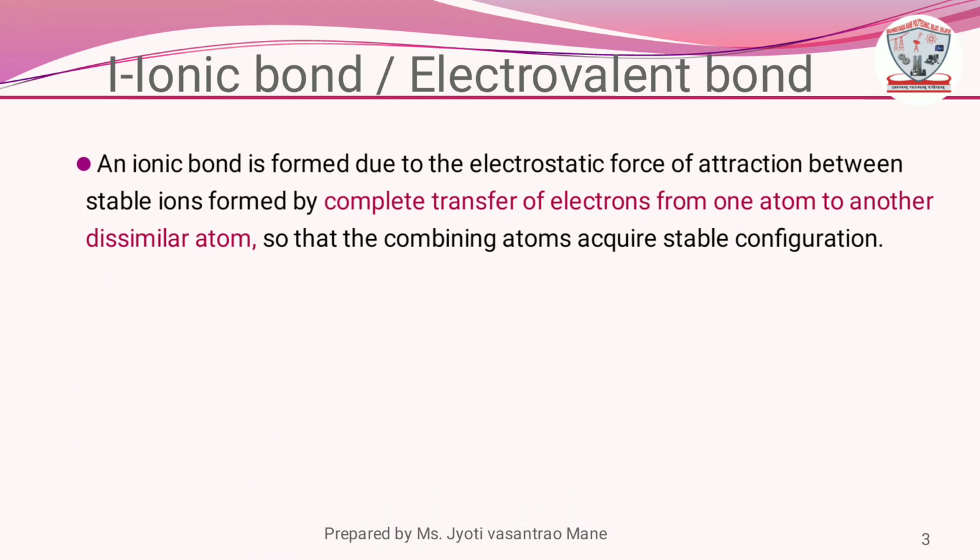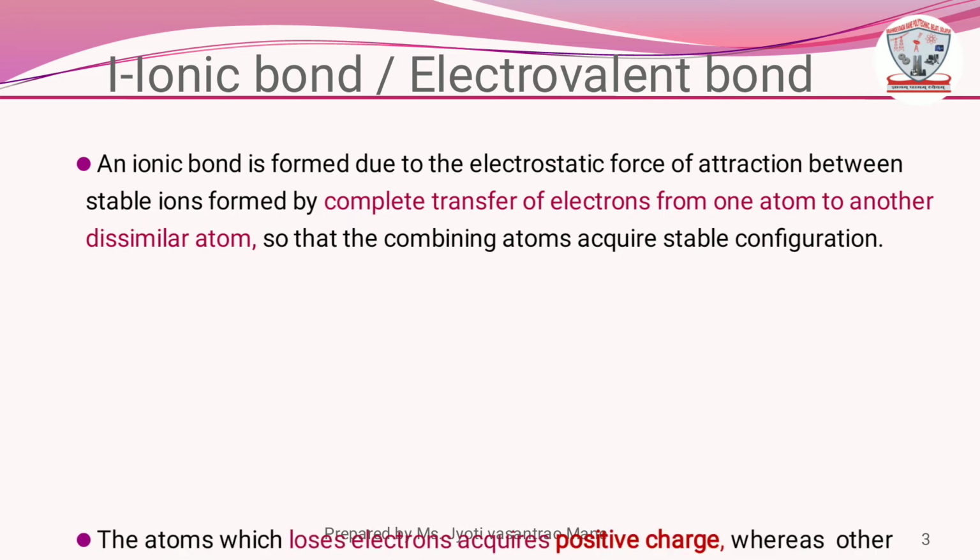An ionic bond is formed due to the electrostatic force of attraction between stable ions formed by complete transfer of electron from one atom to another dissimilar atom, so that the combining atoms acquire stable configuration.